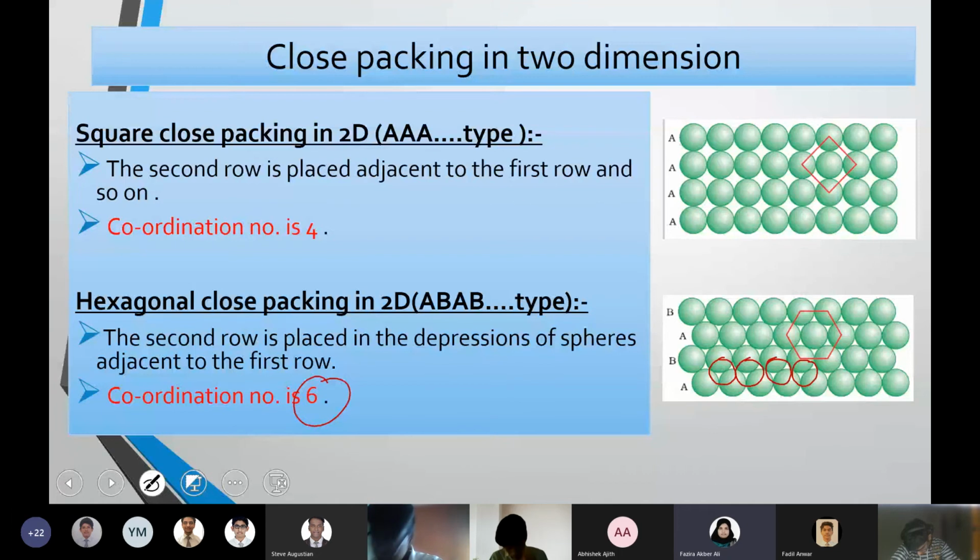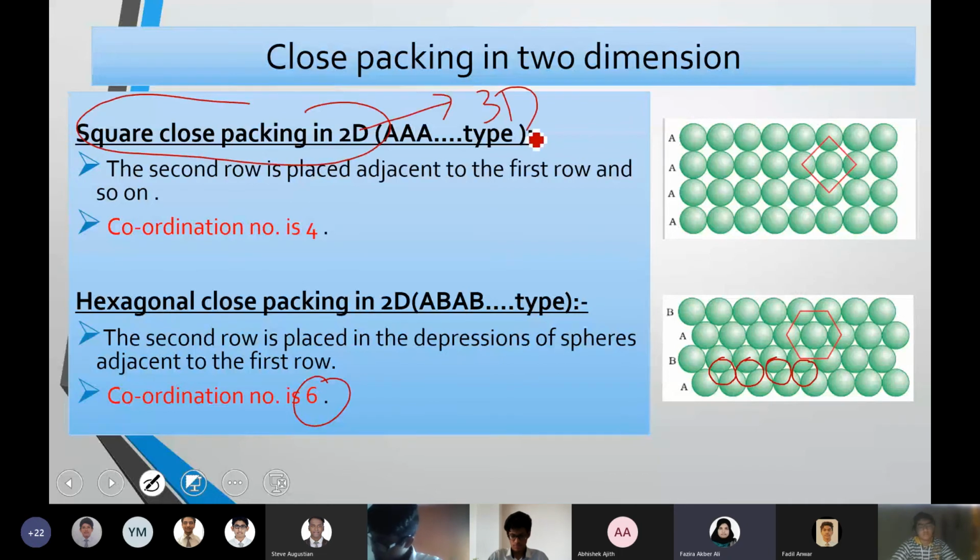In a two-dimensional arrangement you just have one layer of particles. But when you start layering them, when the second layer comes, you can immediately see the voids being created. In reality, for a three-dimensional arrangement there will be 2, 3, 4, 5 layers one over the other. That is why you can convert from 2D into a 3D arrangement. We started with the conversion of a square close packing in 2D to 3D.